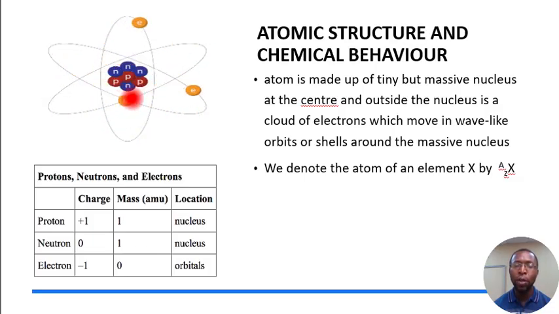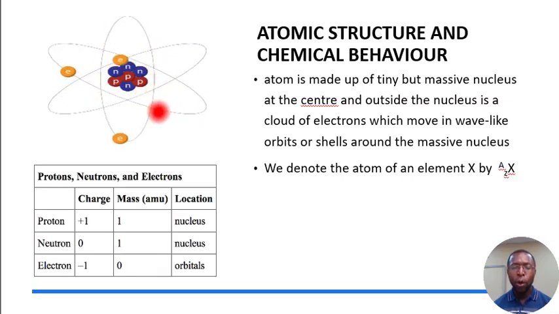The combination of their numbers, proton number and neutron number, is called the nucleon number. So proton plus neutron make up the nucleus. Then around the nucleus, we have the electrons moving around as if planets were moving around the sun, in the form of a wave around an orbit.